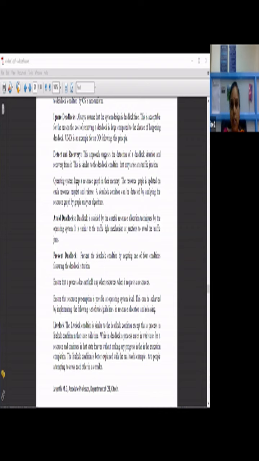The operating system is going to keep a graph, a resource graph, in its memory. This resource graph is updated on each resource request and release. So whatever resource request the processes give, how much time that resource is going to be utilized by that particular process, and when that resource is going to be released by that process, for all these things the operating system is going to keep track in a graph.